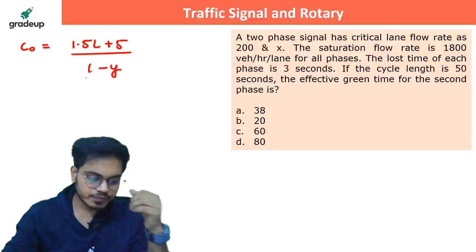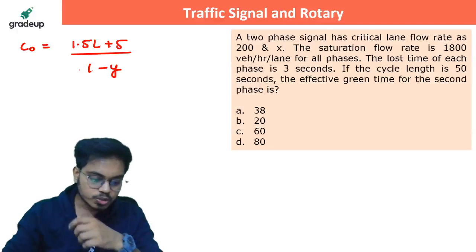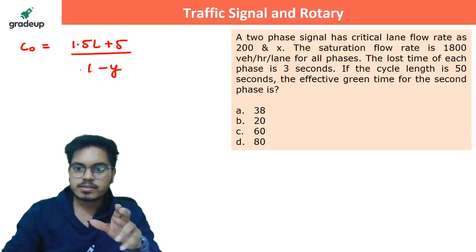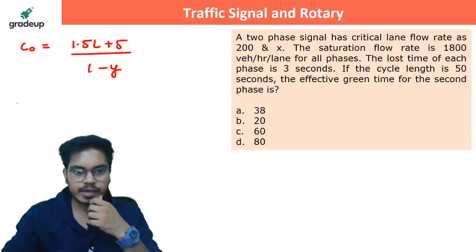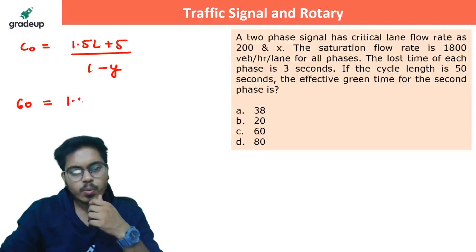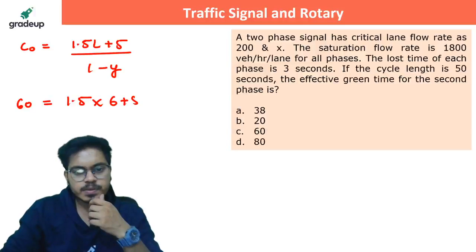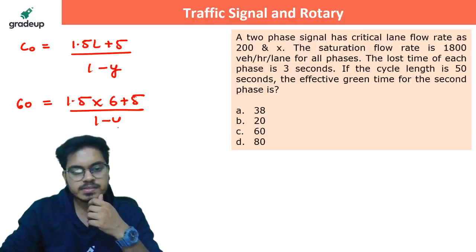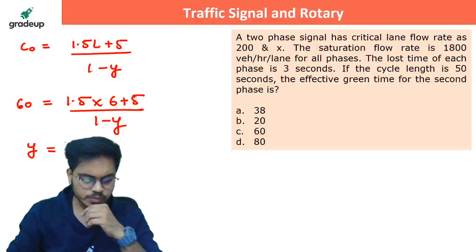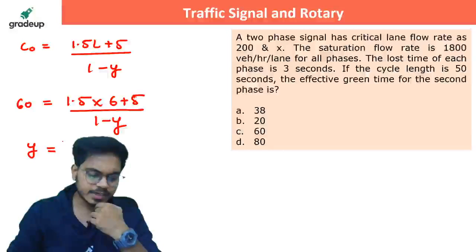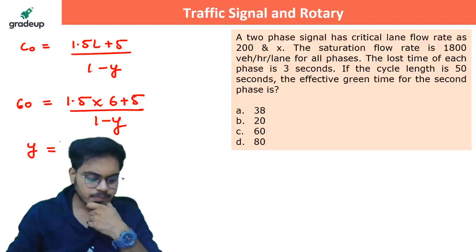C0 is given as 50 seconds, right? And also L is given as 3 seconds per phase. So I have 2 phases. So 6 seconds will be the value of L. So 60, 1.5 into 6 plus 5 upon 1 minus Y. What should be the value of Y from here? You will tell me this time.